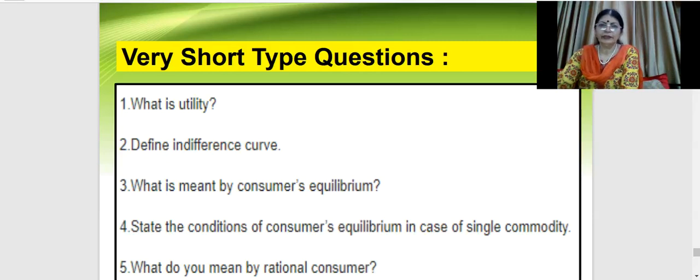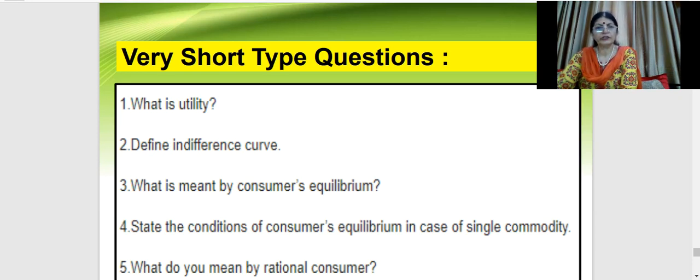Hello everyone. I am now going to share with you some very important questions that are normally asked in the board exam related to this portion of second chapter, and we will be doing 1 mark questions, 3 markers as well as 6 markers. All these questions are extremely important. I wish you to copy them. I shall be going through each question very slowly so that you can enter them in your copybooks or in your exercise books. So very short type questions, that means they are 1 marker questions.